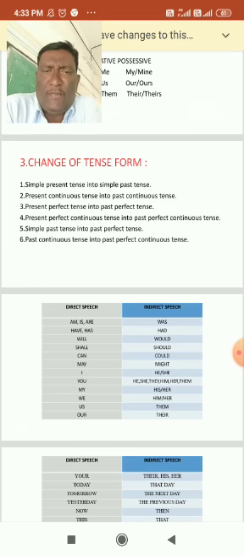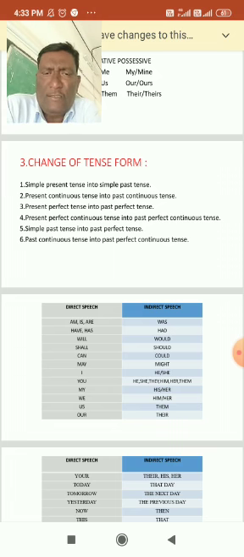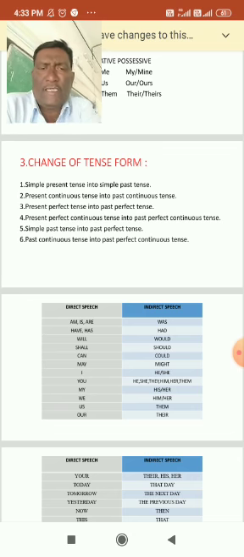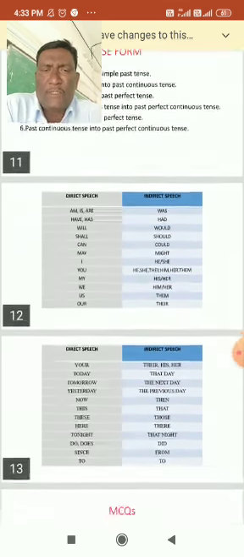Number one, simple present tense changes into simple past tense. Number two, present continuous tense changes into past continuous tense. Number three, present perfect tense changes into past perfect tense. Number four, present perfect continuous tense changes into past perfect continuous tense. Number five, simple past tense changes into past perfect tense. Number six, past continuous tense changes into past perfect continuous tense. So like this, there will be changing of tenses while we change from direct to indirect speech.